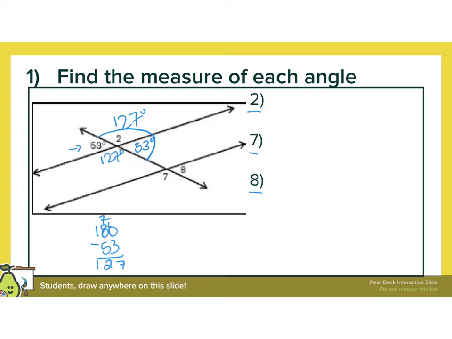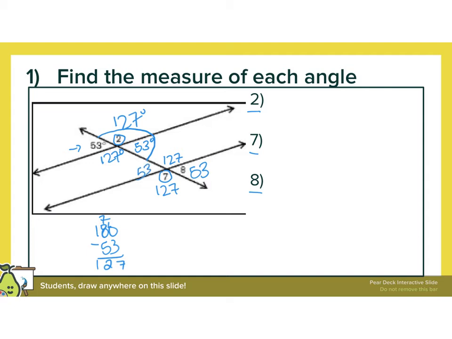All right, now I like to do alternate exterior. Those are easy for me to find. Alternate exterior angles are equal. So for angle 2, the alternate exterior is this angle way over here. That's 127. Now I'm going to do the vertical angle that's opposite. That's 127. And then these other angles are 53.